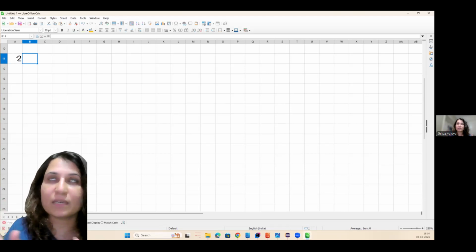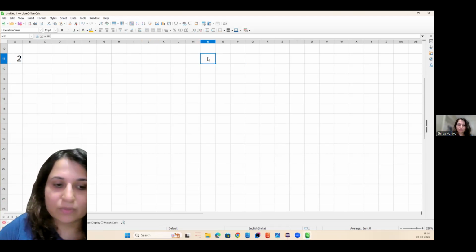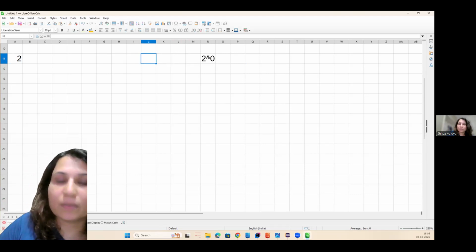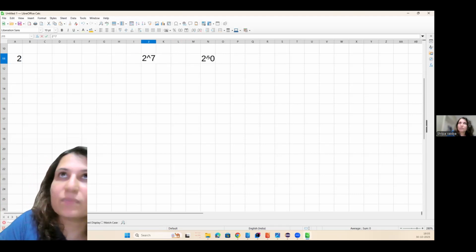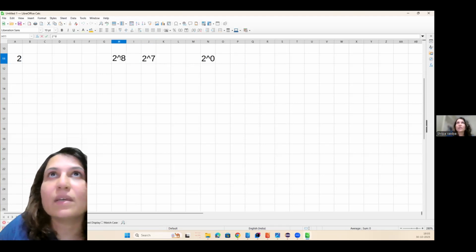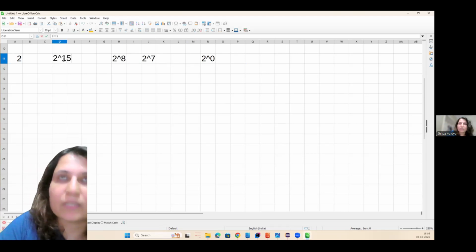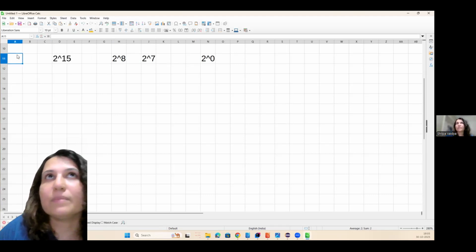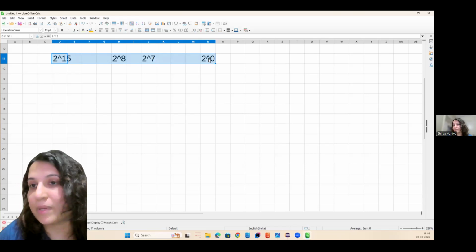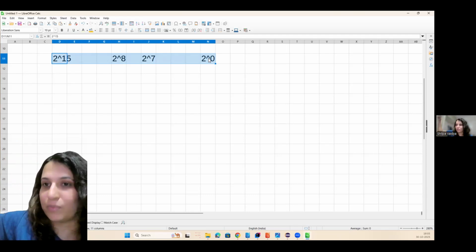So the first 8 bits, let us say, are from 2 raised to 0 all the way up to 2 raised to 7. This is 1 byte. The second byte will start from 2 raised to 8 all the way to 2 raised to 15. Okay. So totally how many bits are there? 8 plus 8, 16 bits. 16 bits in the sense all 16 I have to put as 1.